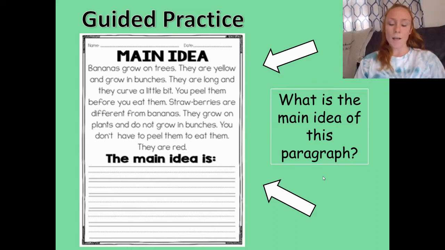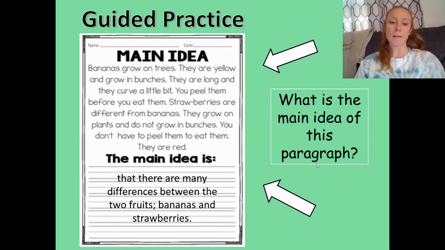Now remember, the question says, what is the main idea of this paragraph? Restate the question and then give an answer that's telling us what this paragraph is mostly about. 15-second think time. Go. Here's my response. The main idea is that there are many differences between the two fruits, bananas and strawberries. I also went back into the text and underlined bananas and strawberries and that they are different.